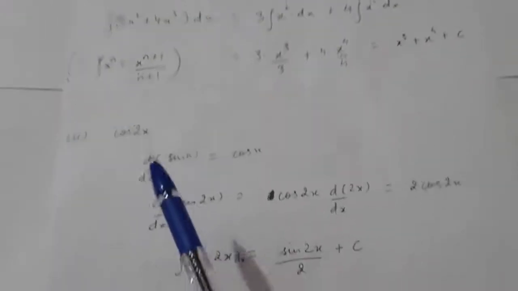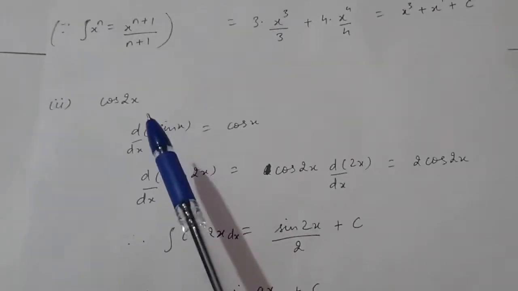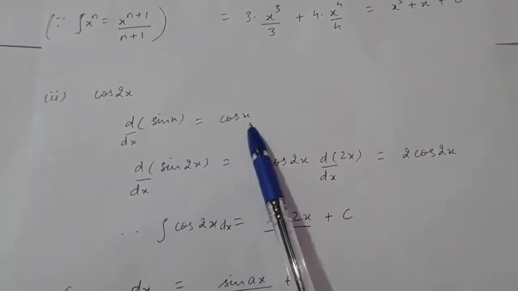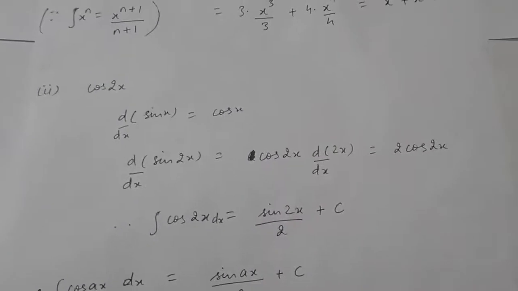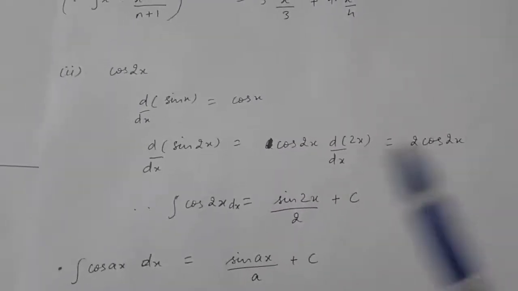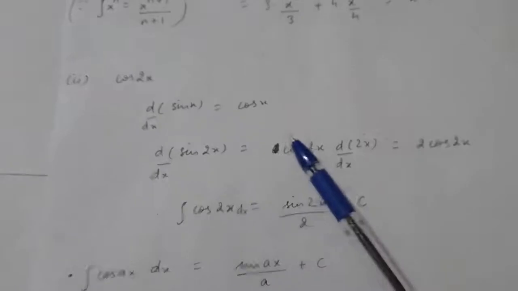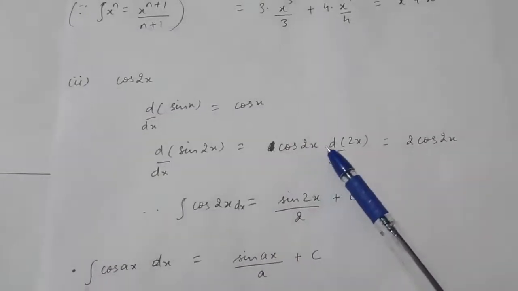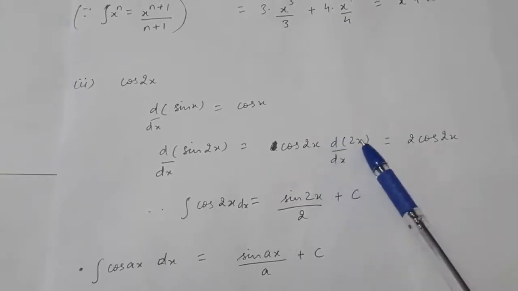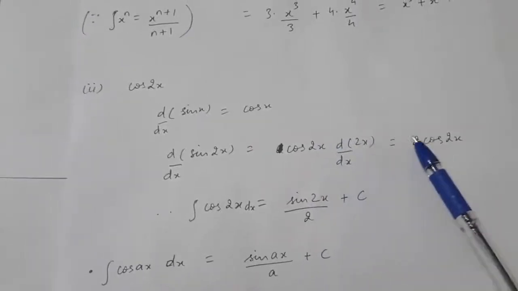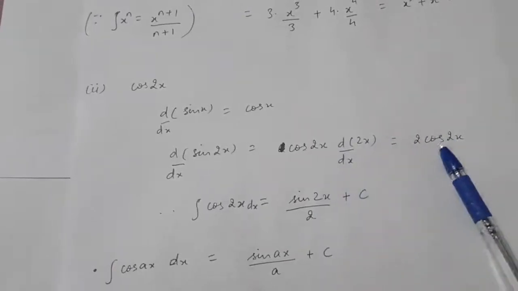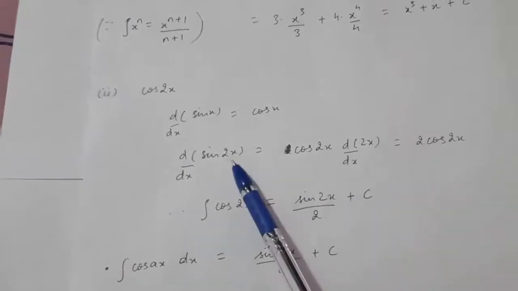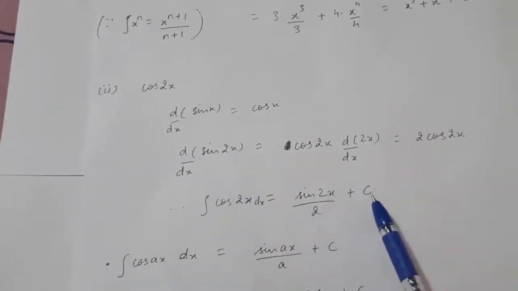Now next is find the integral of cos 2x. Now see, we know the derivative of sin x is cos x, right? Now derivative of sin 2x will be cos 2x. You will apply the chain rule here. So cos 2x into derivative of 2x. So derivative of 2x is 2 into cos 2x. Therefore, you will get the integration of cos 2x as sin 2x upon 2 plus c, right?